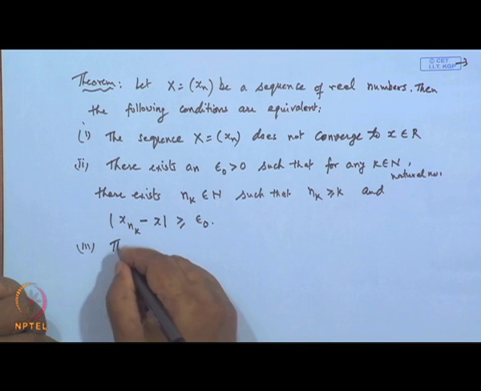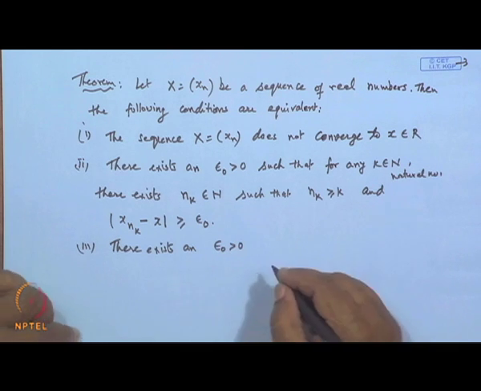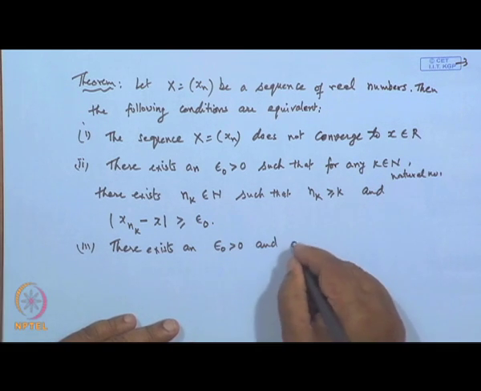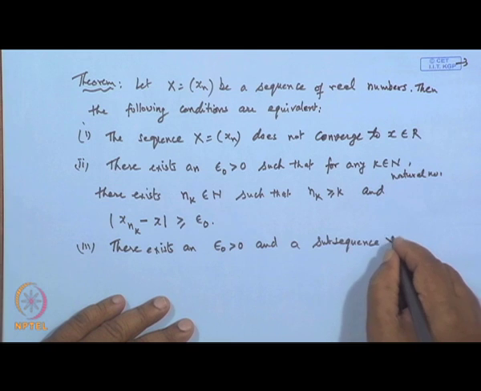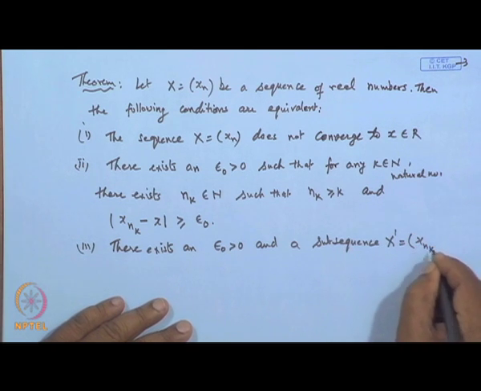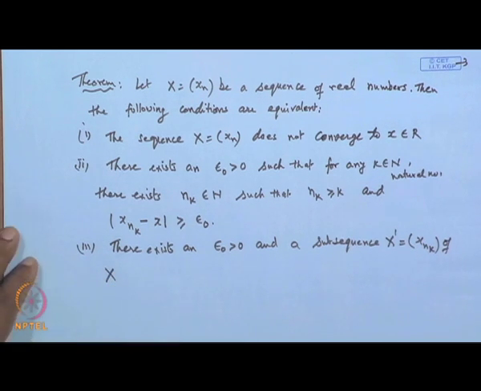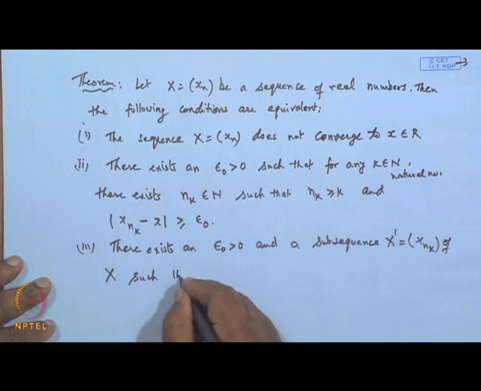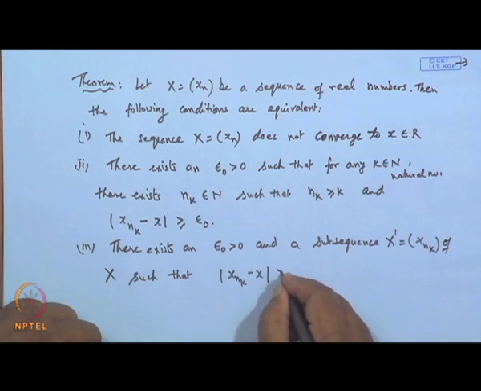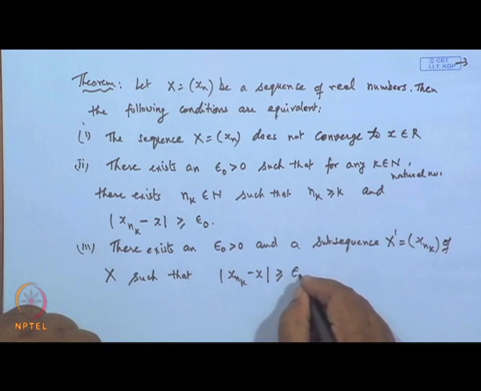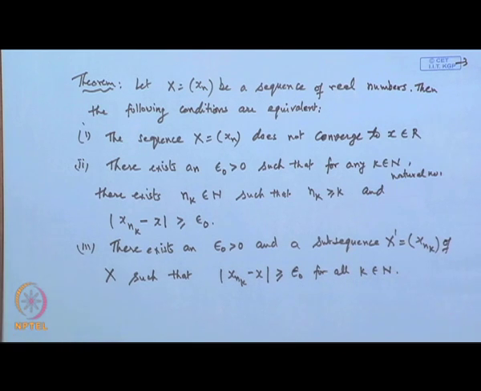And the third condition is there exists an epsilon naught greater than 0 and a subsequence x n k of x such that mod of x n k minus x is greater than or equal to epsilon naught for all k belonging to N. Okay.